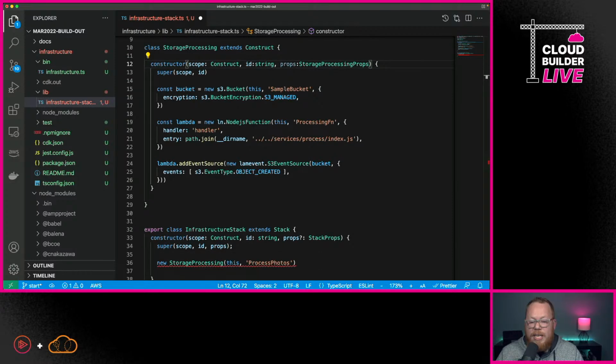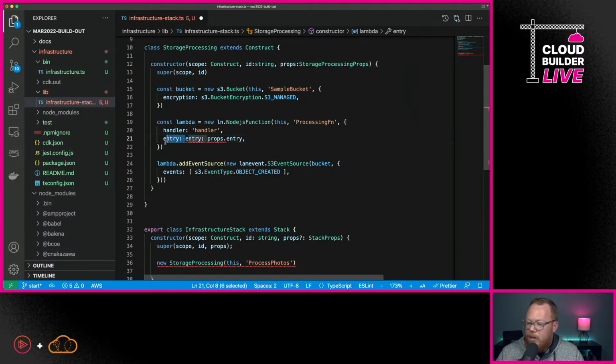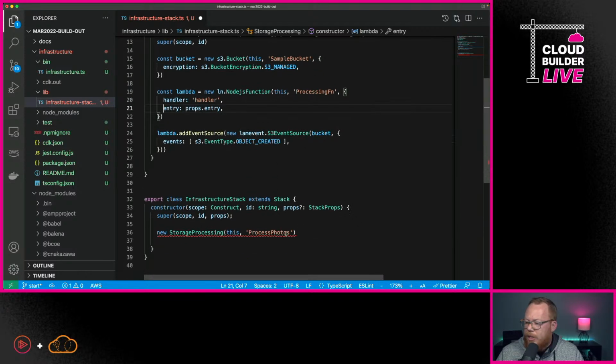So in this case, we'll say, hey, we're going to pass in our props. And what this enables us to do is customize this every time that we use it. So we're going to pass in the props value here. And what we're going to do next is define this when we actually call our storage processing.